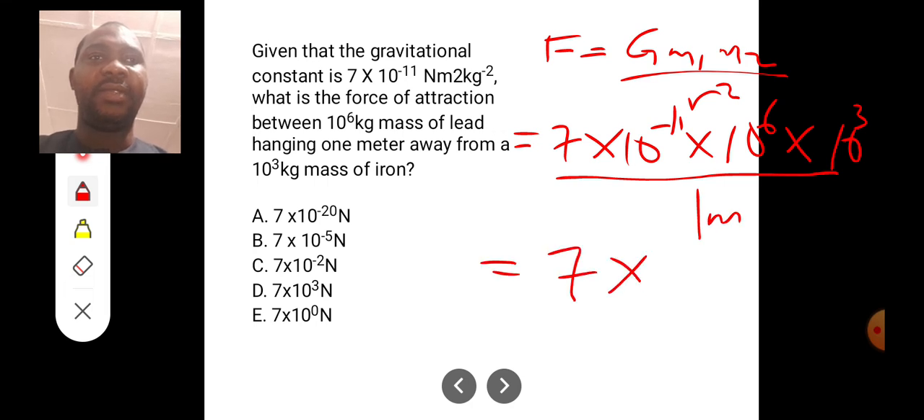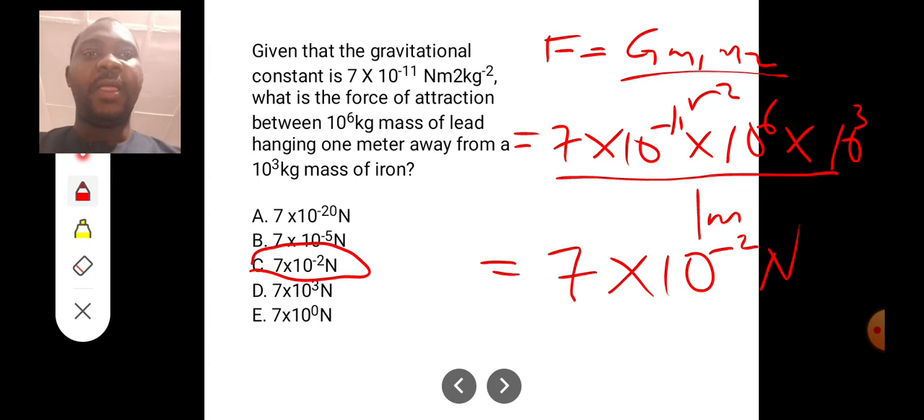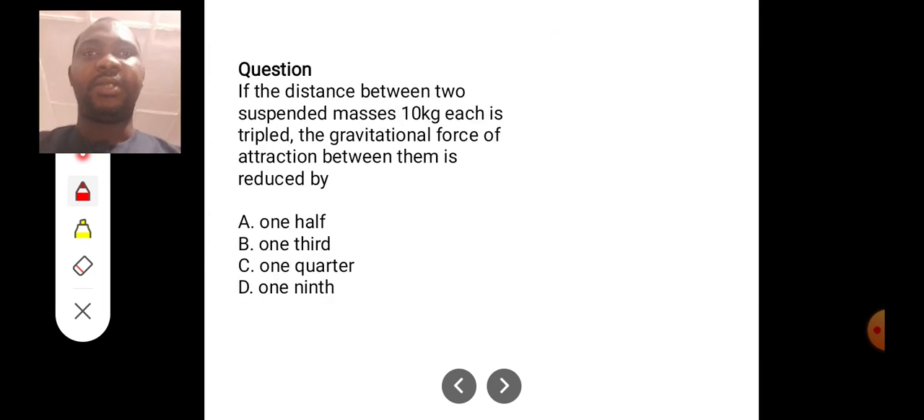Okay, I think here we can simply get the answer. That will be 7 times 10 to the power minus 11 plus 6, or minus 11 plus 9. That will give us minus 2. So we have 7 times 10 to the power minus 2 newtons. Okay, so the answer to this question is C.